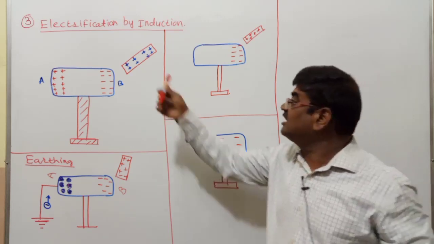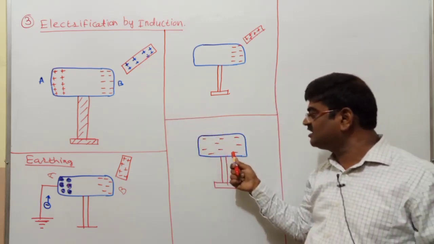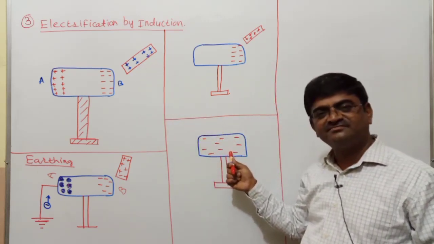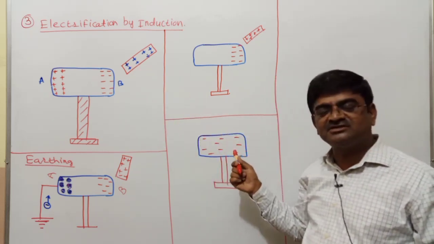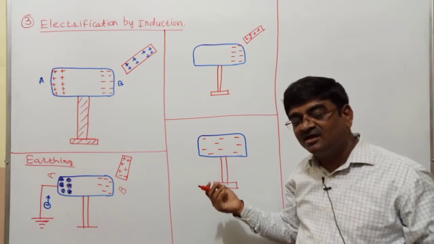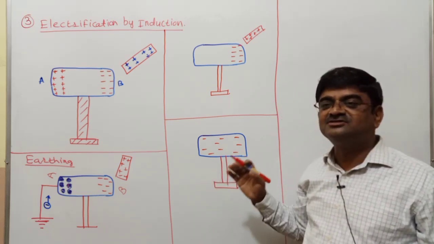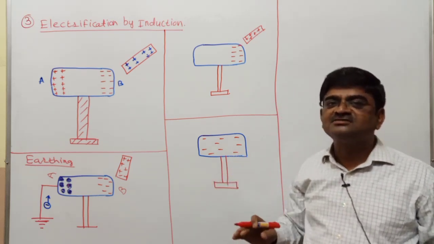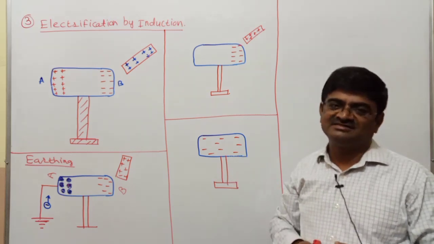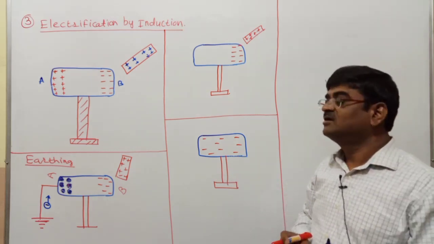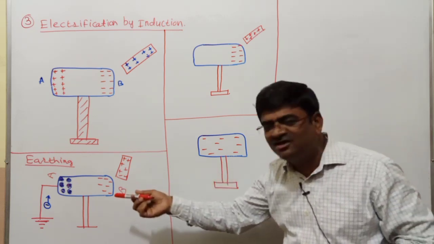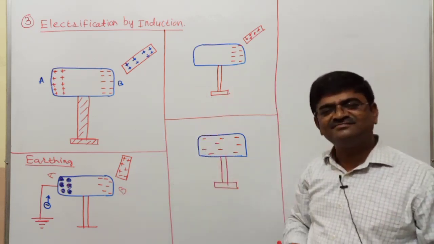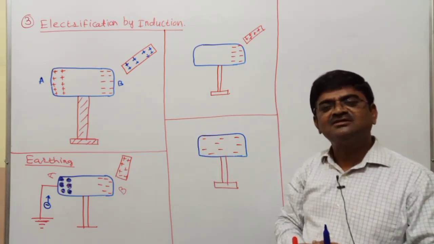Whereas here, with a glass rod I got negative charge on this body. With an ebonite rod, I would get this body positively charged. So in this method I get a charged body with the opposite kind of charge. Important. Now one more important difference you can highlight: you have earthing here, you did not have earthing there. Even this you can mention.